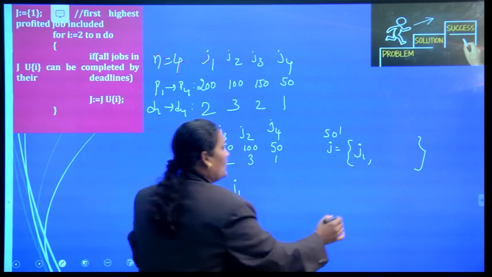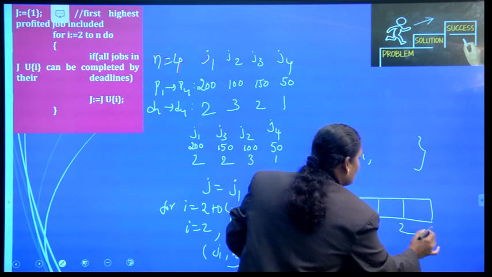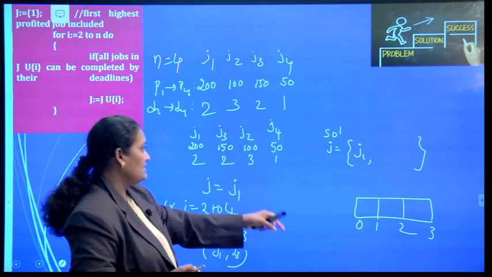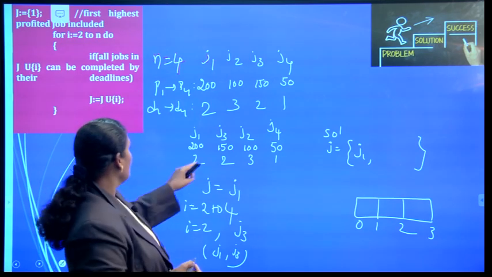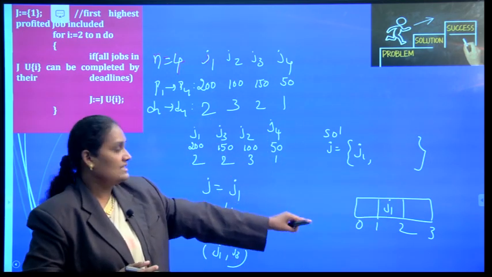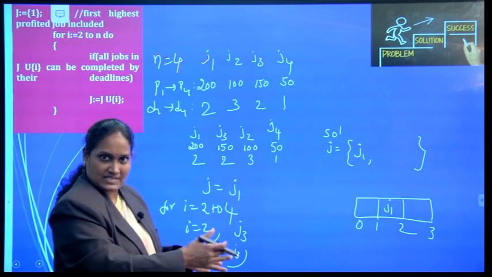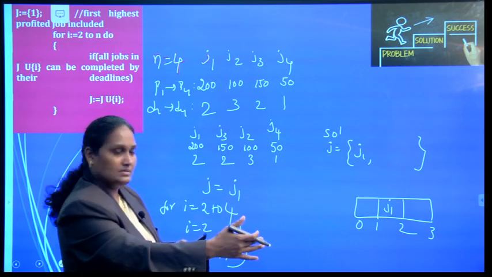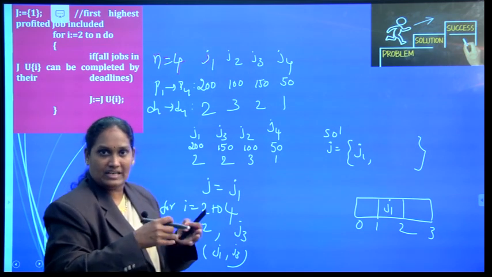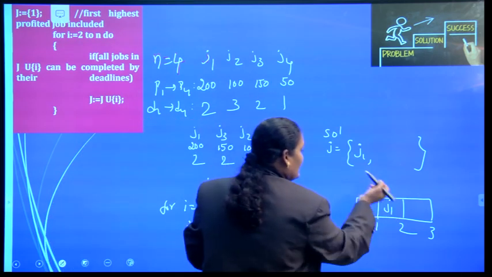We have to check. Now here I am going to represent the slots given. Here I have given only 3 slots. Maximum deadline is 3, so I can have only 3 slots. The job J1 is having a deadline 2, so it can be processed there. Since it can wait for 2 hours, I am not doing it in the first hour. In the second hour, I can do the job J1. Why? Because if anybody with a high profit in the first hour can wait for 1 hour only, I can do his job in the first slot. So that's why I am doing J1 in the second slot.